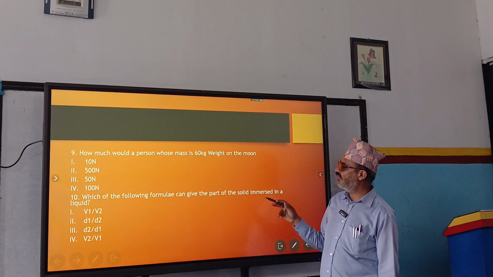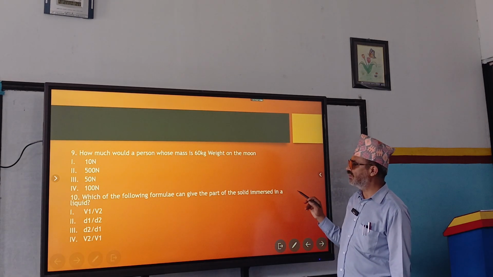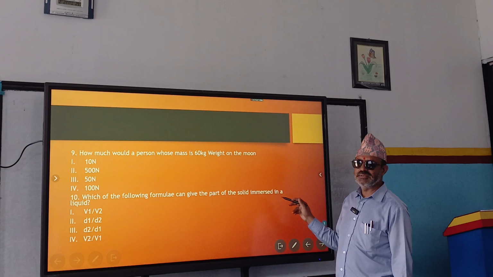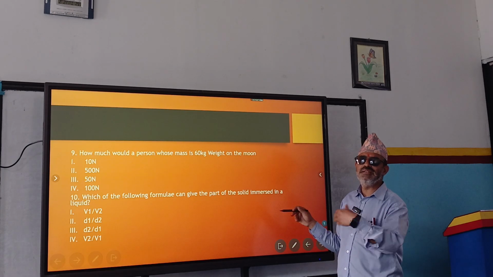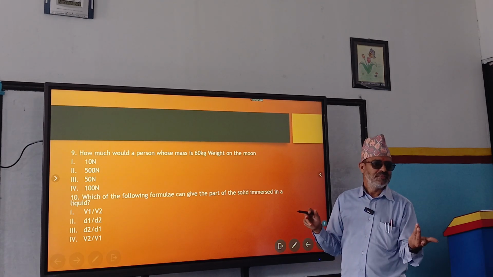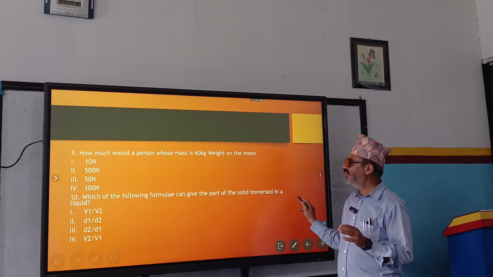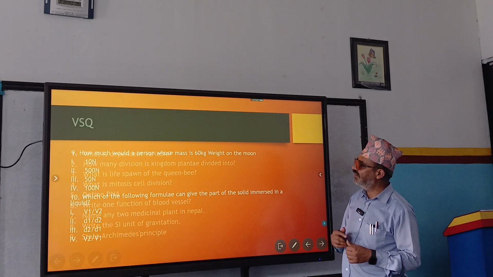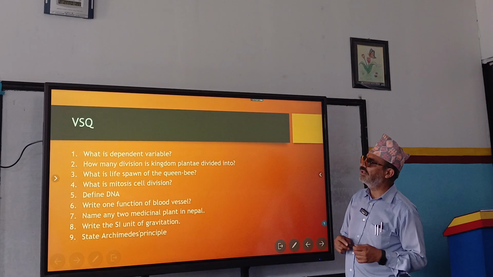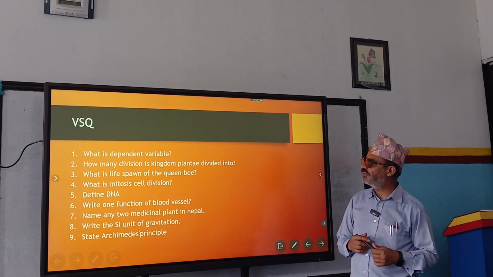Which of the following formula can give the part of the solid immersed in a liquid? Many times this question is asked, right? But in the exam, this may not come. Yes or no? That's why reading is very important, eh? Okay, now VSQ, very short questions, group B.